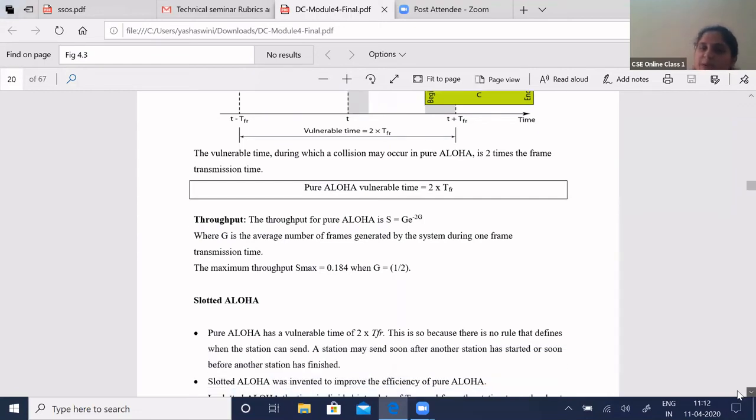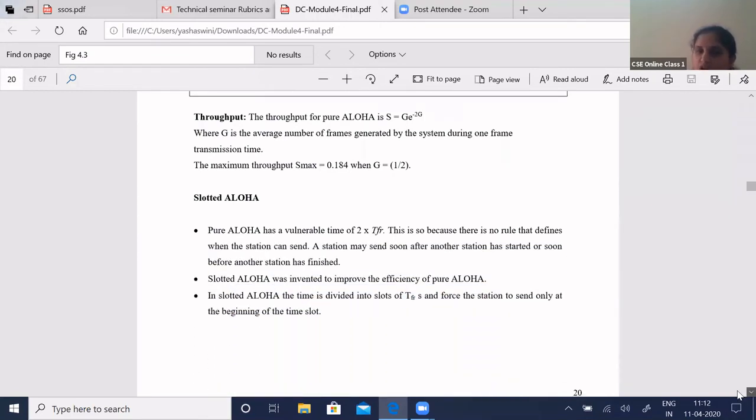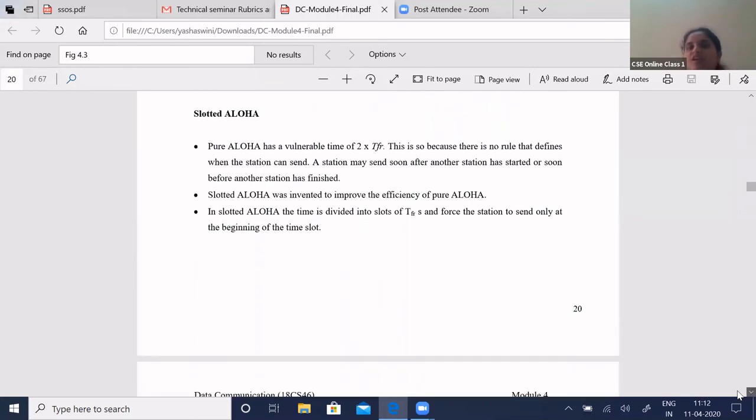So next is slotted Aloha. In pure Aloha, the vulnerable time was twice the time taken to transmit your frame. This is because there was no rule defined about which station has to send or which has to finish. So this was one of the limitations of pure Aloha.